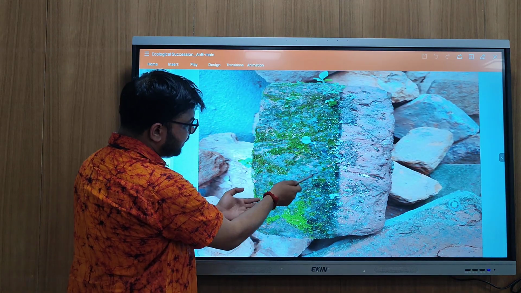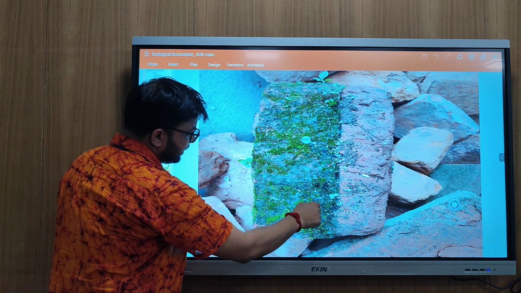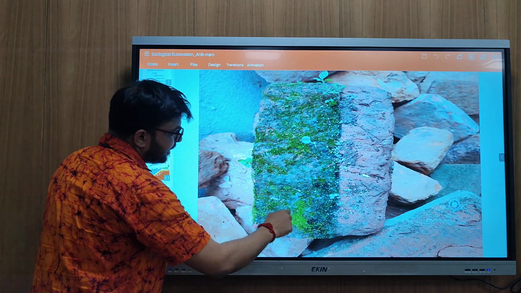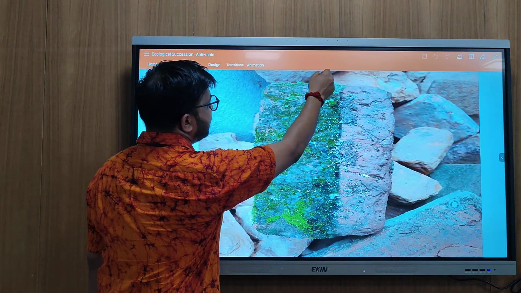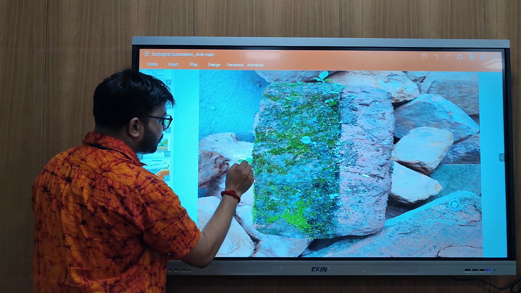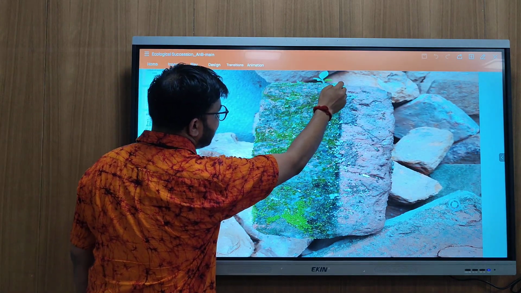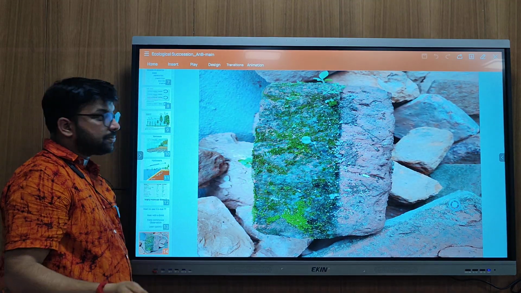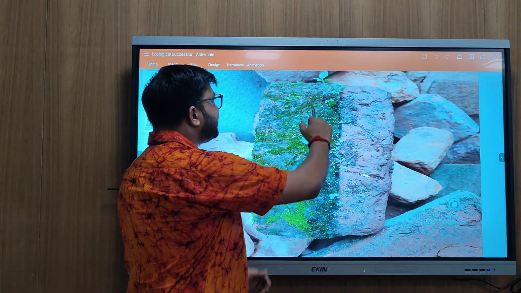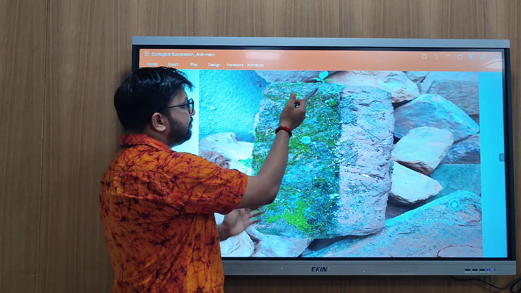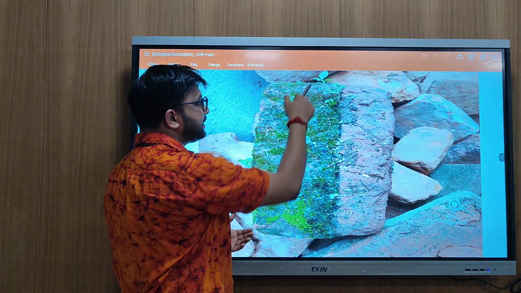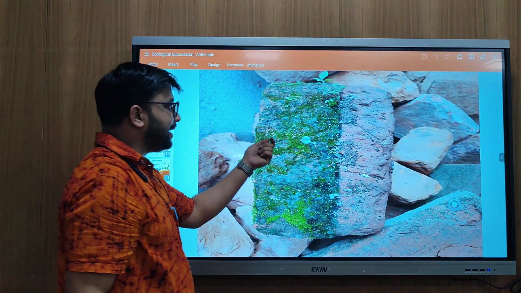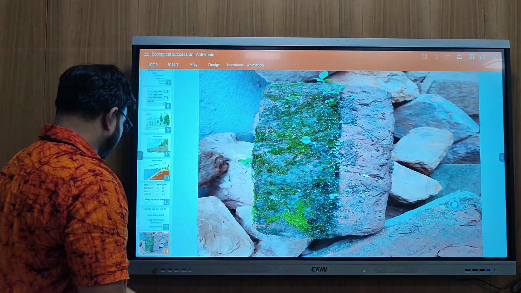After that, it was replaced by this algae, and then the bryophytes, the intermediate stages, and finally the main plants, the climax community. This is Pilea microphylla, a small herbaceous plant. This is Pteris vittata, another small herbaceous pteridophyte. So you can imagine or assume these as the final stage. I take this as a good example of the successional process.